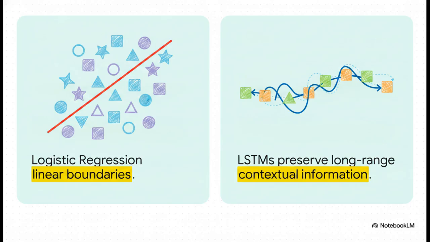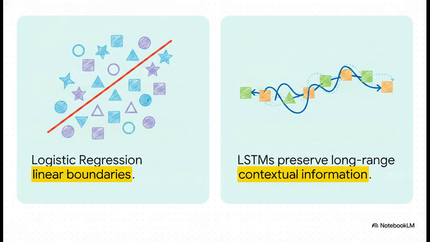Now, this guy is biased toward linear boundaries and independent terms. It's absolutely fantastic for identifying if a patient has metastatic cancer just by spotting independent buzzwords in clinical notes, words like METs or chemo. But on the right, we have deep learning models called LSTMs. They have a totally different bias. They preserve long-range contextual information.